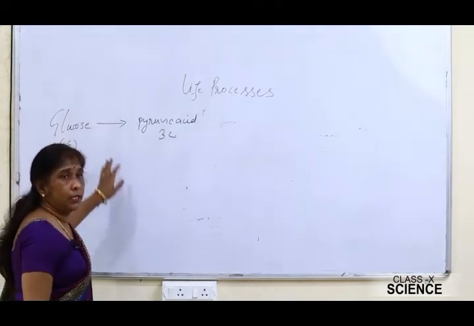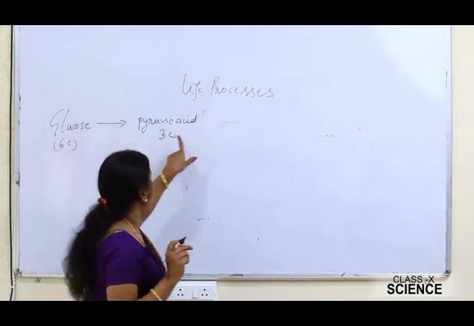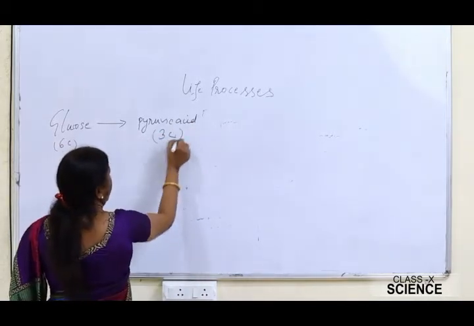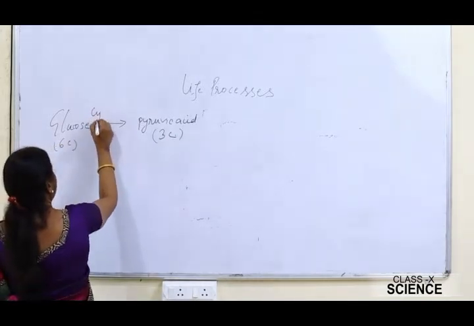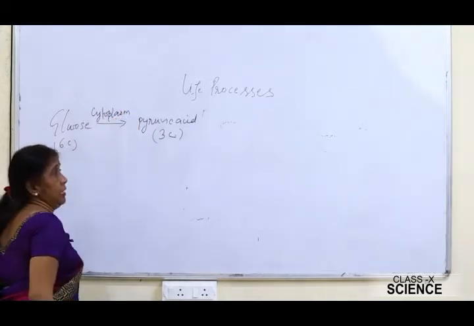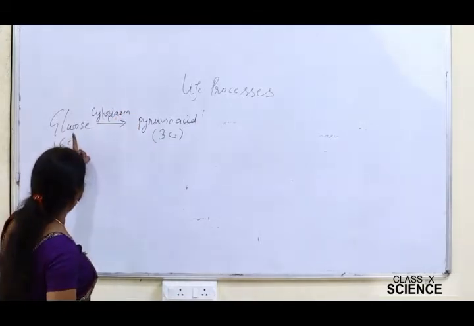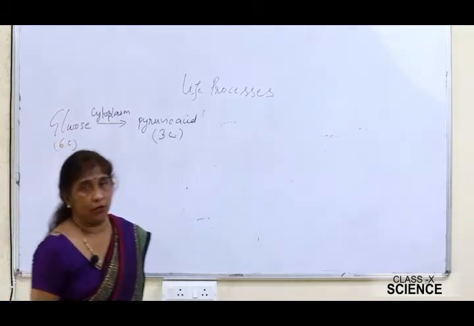Glucose, a 6-carbon compound, is broken down into pyruvic acid, a 3-carbon compound. This process takes place in the cytoplasm, and the breakdown of glucose into pyruvic acid is also called glycolysis.